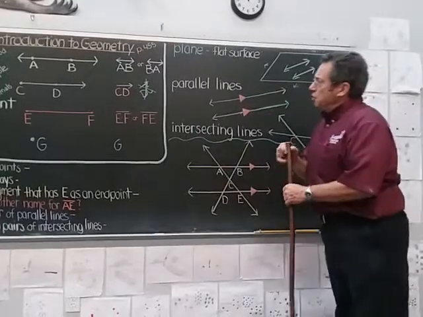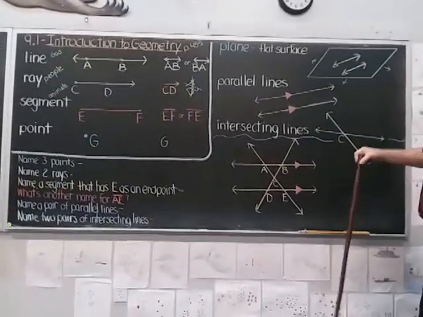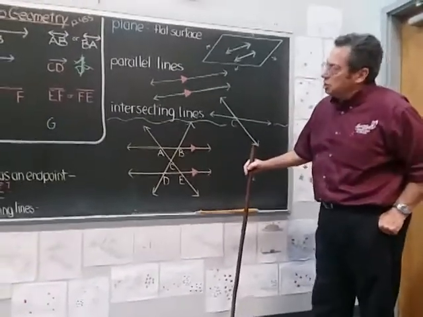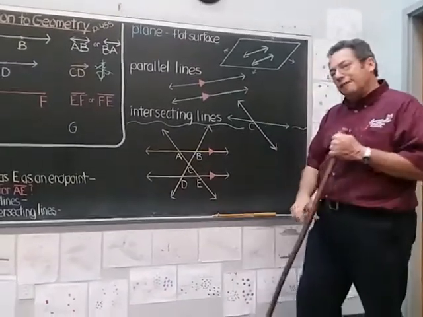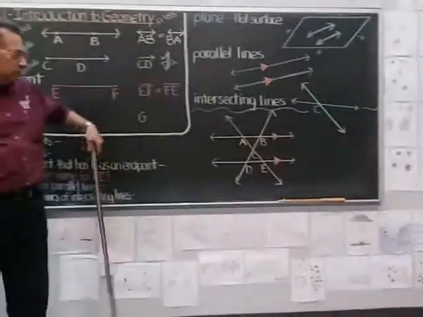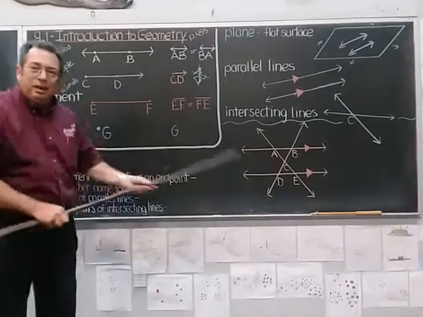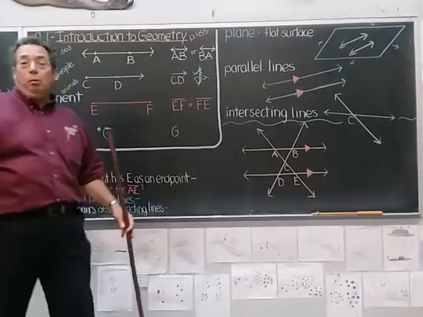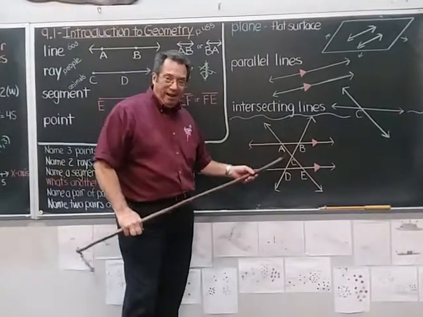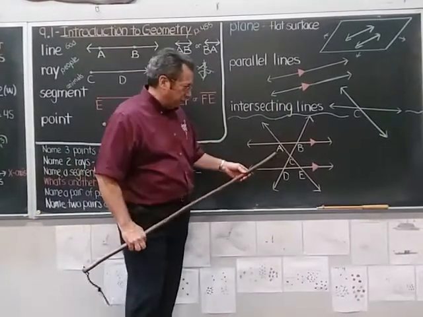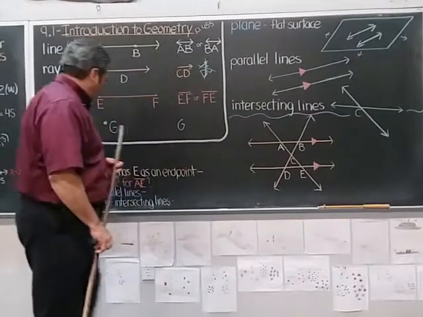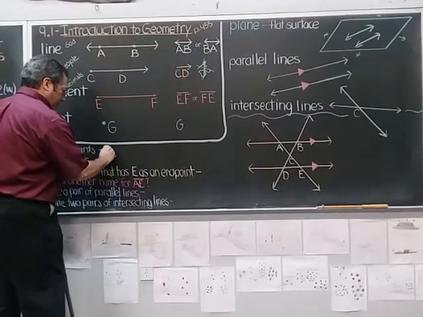Now back to introduction to geometry. Here I've drawn this figure, and I want you to see if you could just do this part with me. Let's name 3 points on that figure. Go ahead, name one. Name another. Name another. Now you notice that there are more than 3. Any of these capital letters are designating points on these figures. So we can say point A, point B, point C, point D, point E. But you would just write them as capital letters.